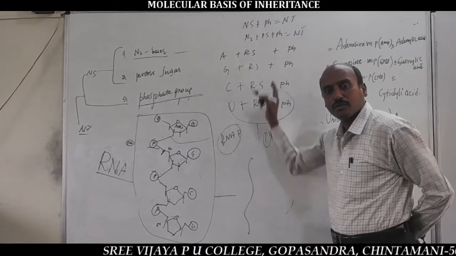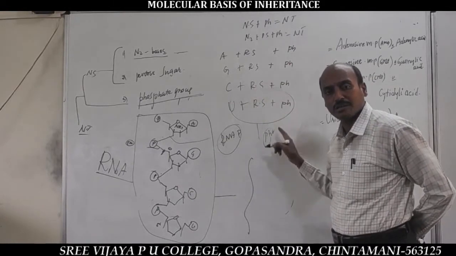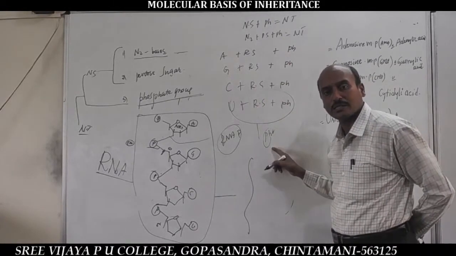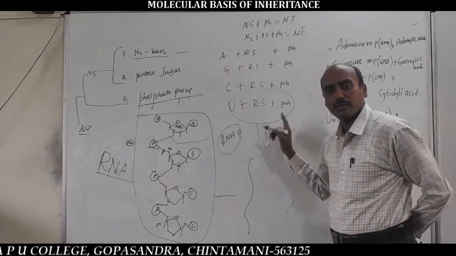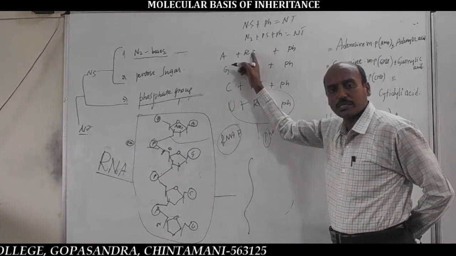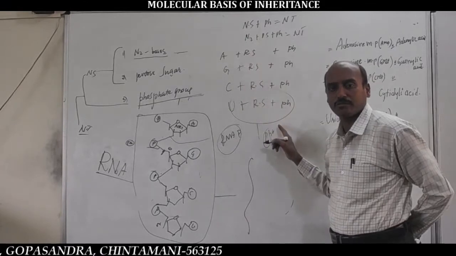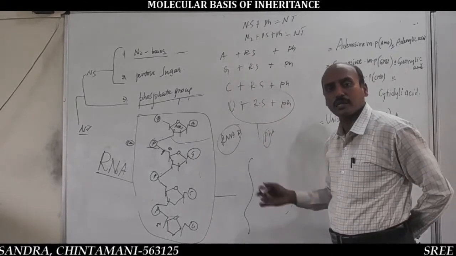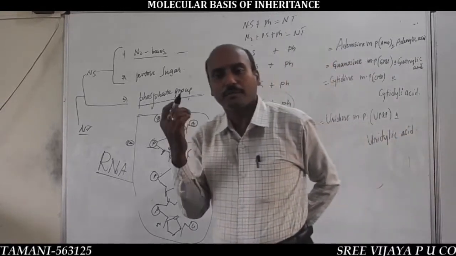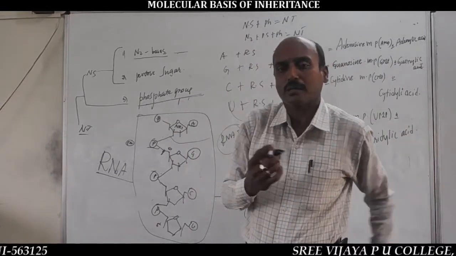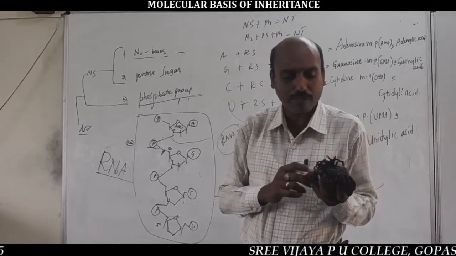These are the 4 different types of RNA nucleotides. Until here is the chemical composition of RNA, and very important, the nucleosides of RNA and nucleotides of RNA. In the next class, I will begin the types of RNA on the basis of function and chemical composition. So, I will be continuing in the next class.